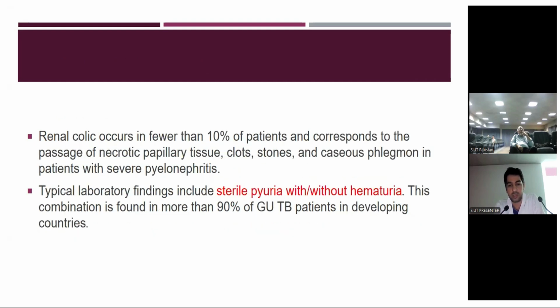Renal colic occurs in fewer than 10% of the patients and corresponds to the passage of necrotic papillary tissue, clots, stones, and caseous phlegmon in patients with severe pyelonephritis. Typically, laboratory findings include sterile pyuria with or without hematuria. This combination is found in more than 90% of the tuberculosis patients in developing countries.